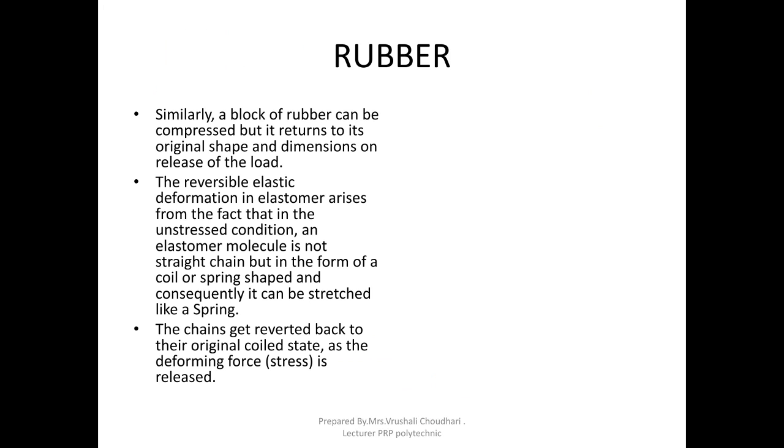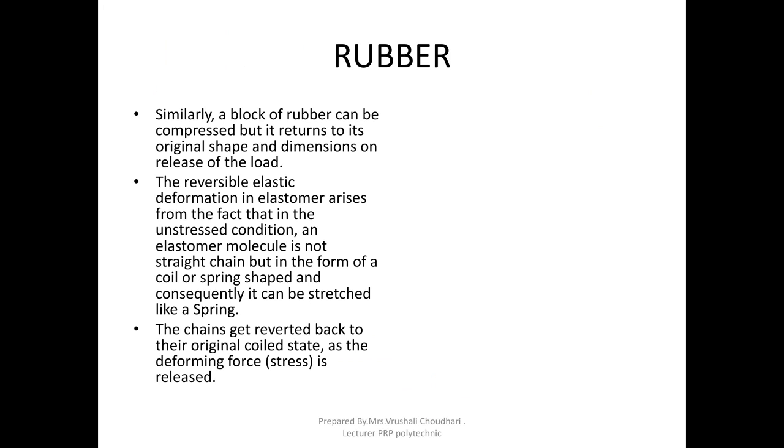Similarly, a block of rubber can be compressed but it returns to its original shape and dimension on release of the load. Therefore, rubber is used for making tires and tubes. Reversible elastic deformation in an elastomer arises from the fact that in the unstressed condition an elastomer molecule is not a straight chain but coil or spring shaped, and consequently it can stretch like a spring.